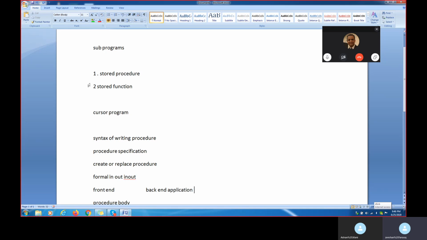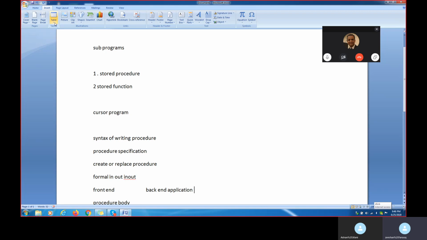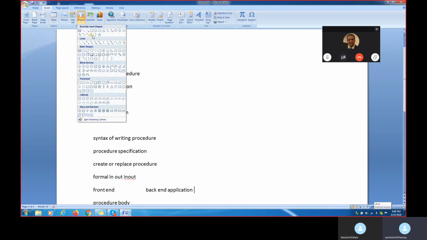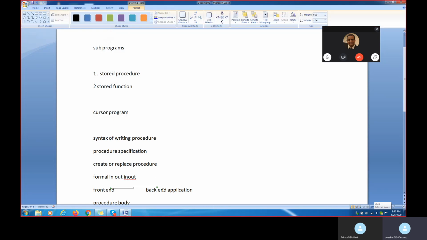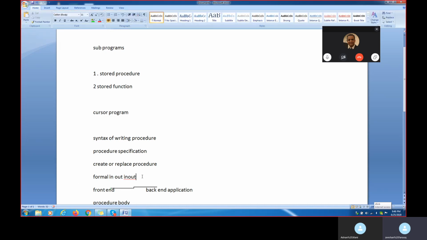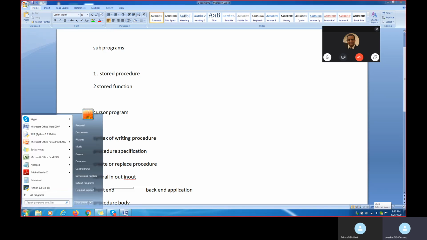Whenever you want communication from the back end to the front end, and then going back, here we will use IN parameter, where values come in, and OUT parameter, where values go out. We'll see that practically so you get a very clear idea of what we are trying to do. Let's go to the program here.